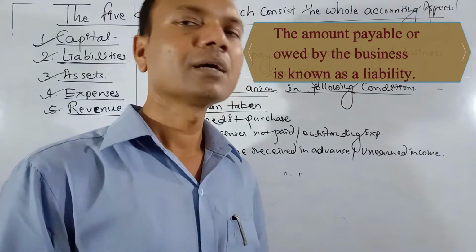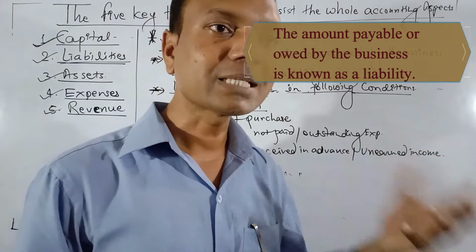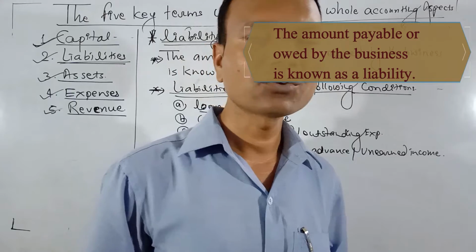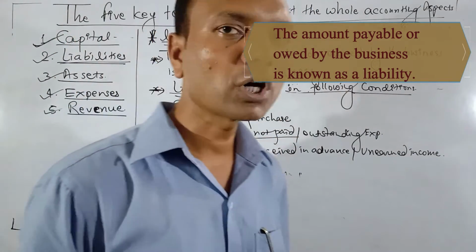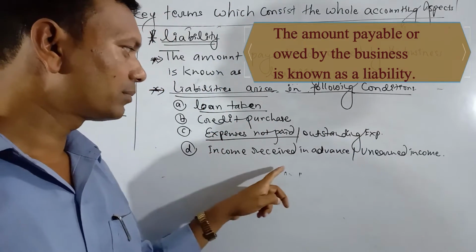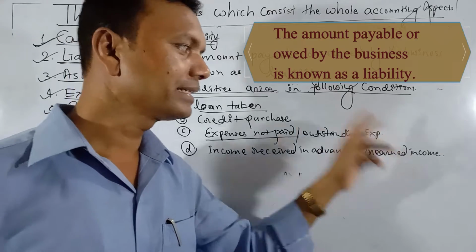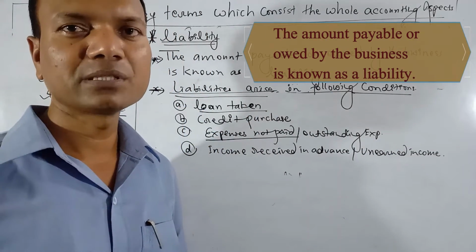We will pay the money after some days. That is credit purchase. So that is payable. It creates a payable. That is why it is also a liability. Expenses not paid. If we have not paid salary for the employees, outstanding expenses, income received in advance or unearned income. These are the situations which create liabilities in the business organization.